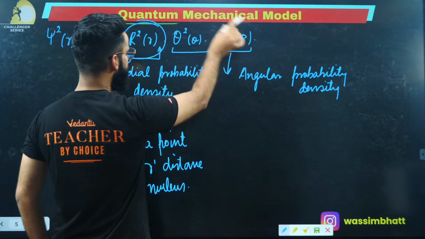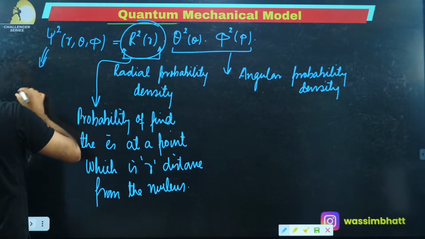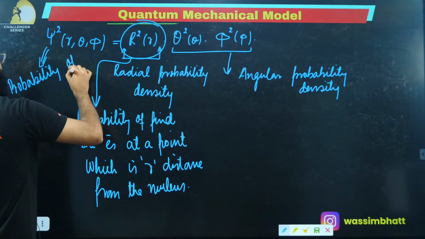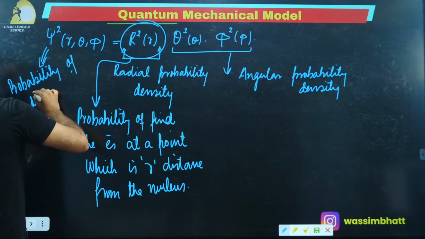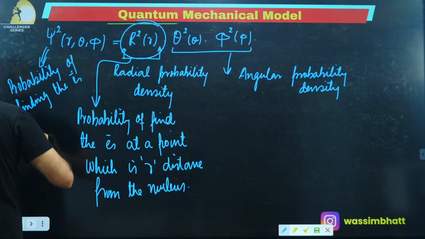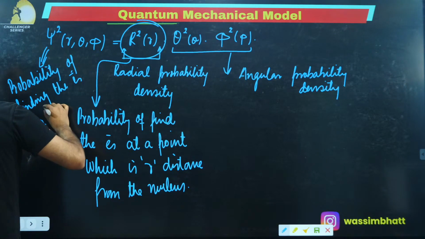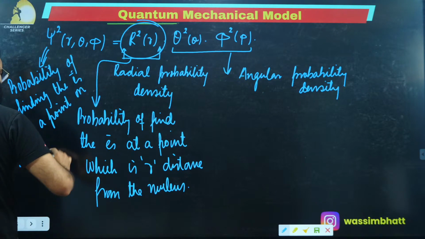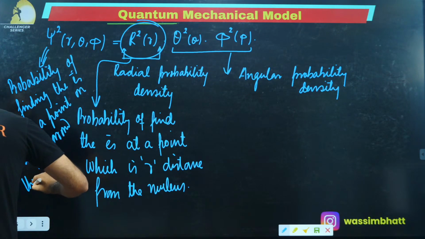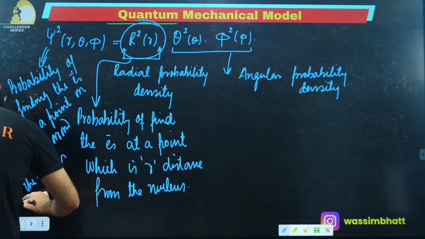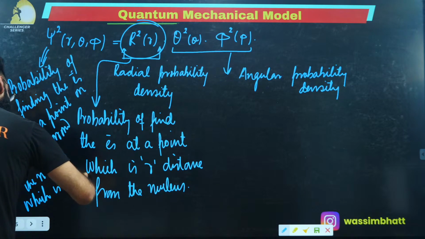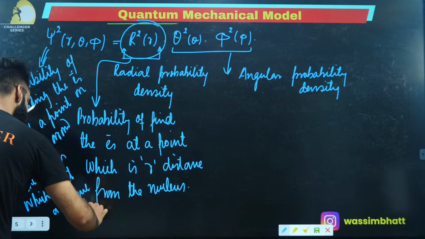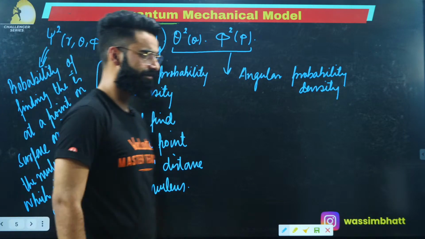See, I'm going to tell you the significance of this whole term, that means this psi square. This psi square gives us the probability of finding the electron at a point on the surface around the nucleus, which is at a distance r from the nucleus, right? I hope you got it.